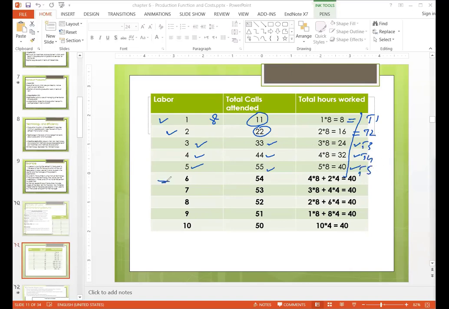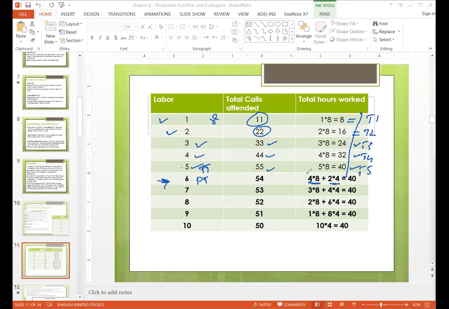So when they hire the sixth person, what will they do? They don't have a sixth table. So they will request the fifth person to work part time, and the sixth person will also work part time. So four people will be working full time, 4 into 8, plus two people will be working part time, 2 into 4.